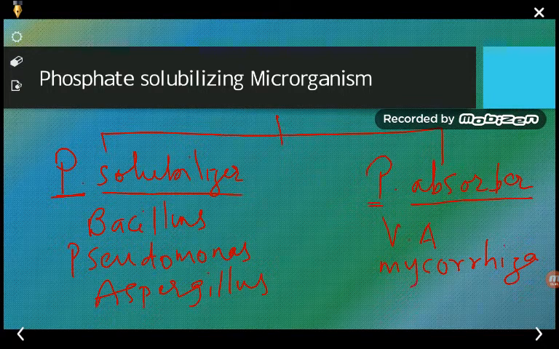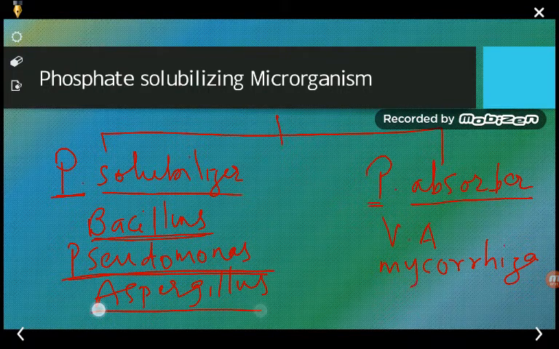Solubilize means mobilizing it, making the phosphate soluble inside the soil. So there are certain organisms which can convert the phosphate into the soluble form. Bacillus is one example, Pseudomonas is one example, and Aspergillus.